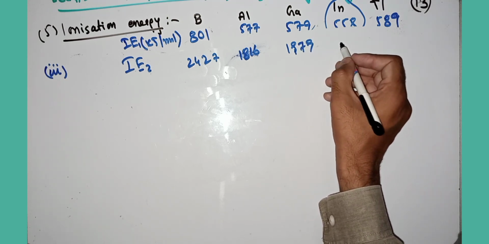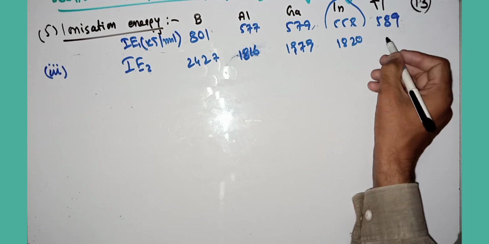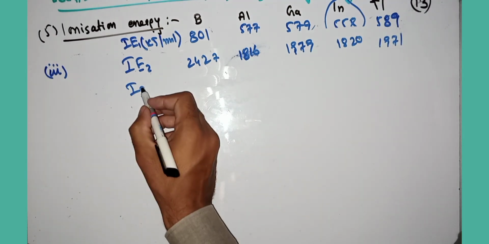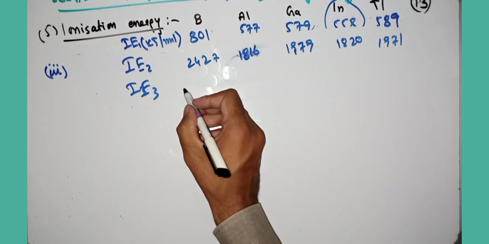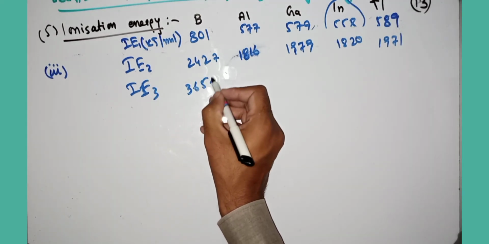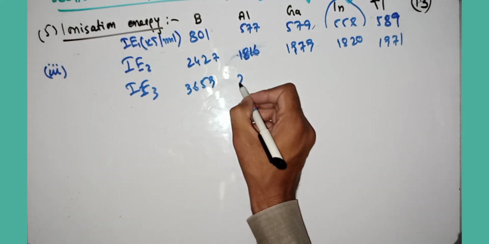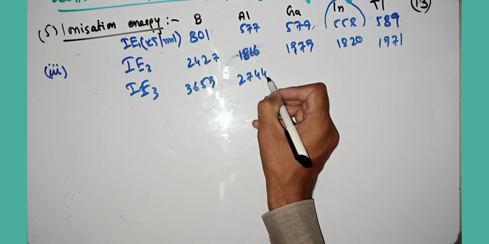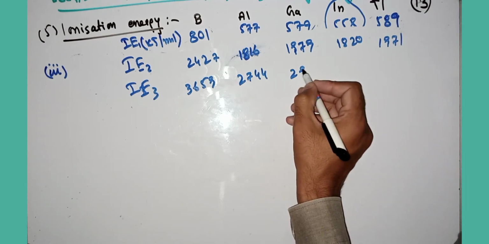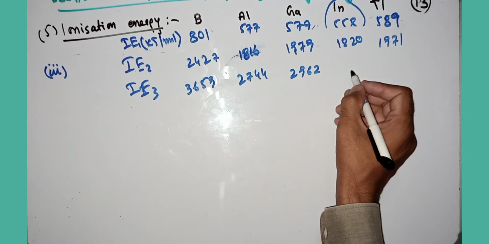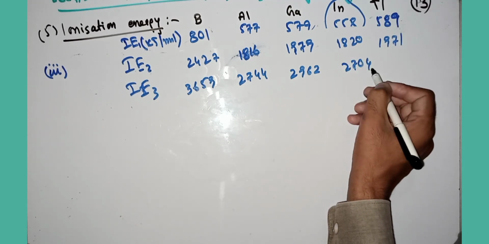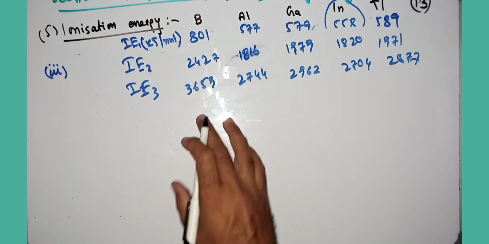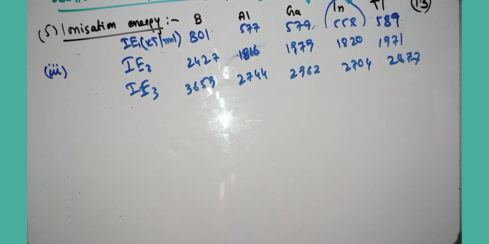For indium it is 1820. For thallium it is 1971. Similarly, the third ionization energy for boron is 3659. For aluminium it is 2744, while gallium has 2962, indium has 2704, and thallium has 2877. These are the successive ionization energies of the boron family.